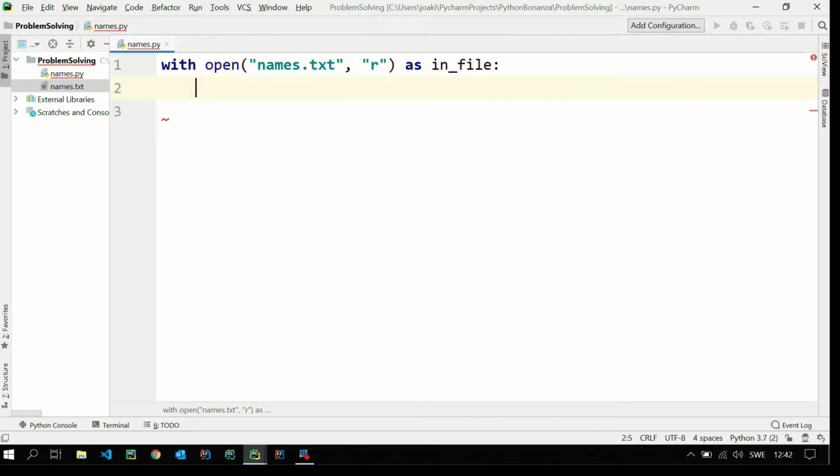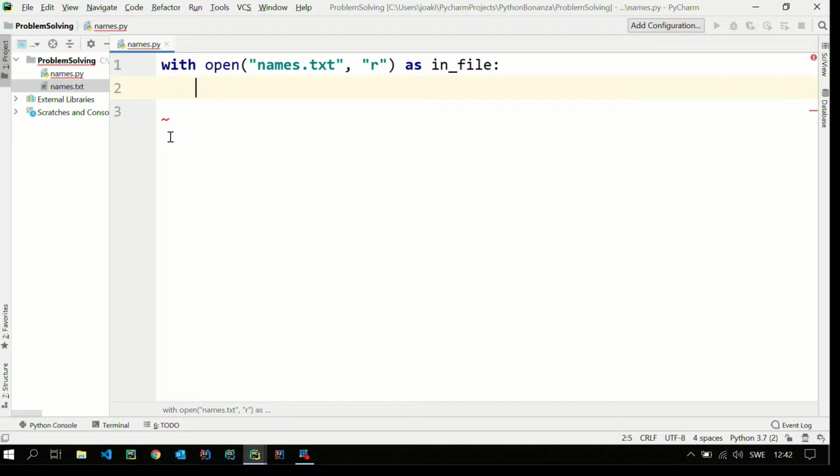So with that in place, what this with statement does is when I leave the with statement at the very end, the file will be closed for me. So I don't need to close the file myself. That is a neat thing. So you should use the with statement when you're working with files.